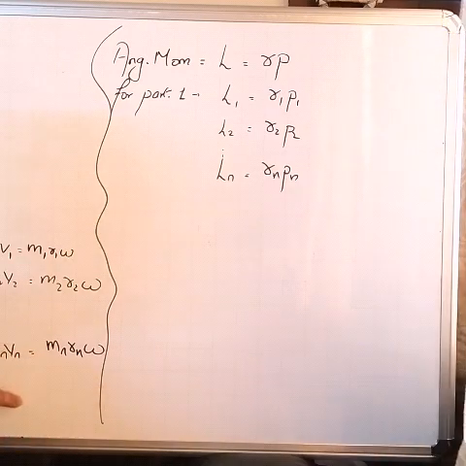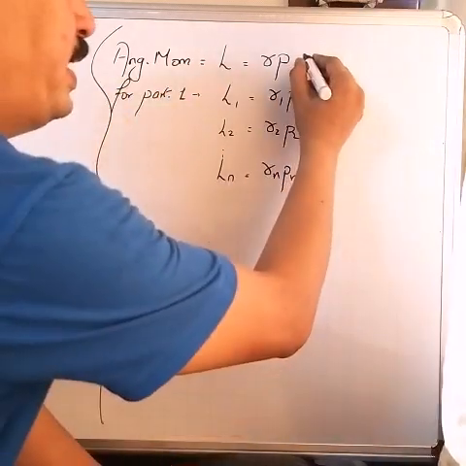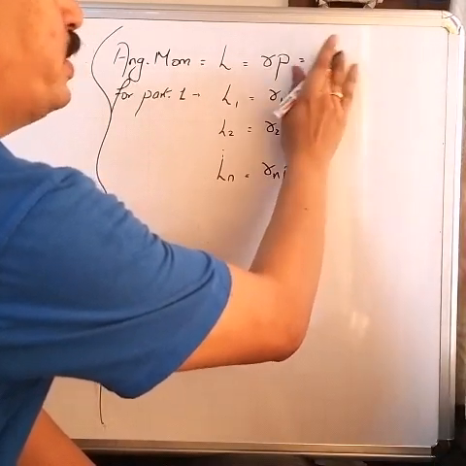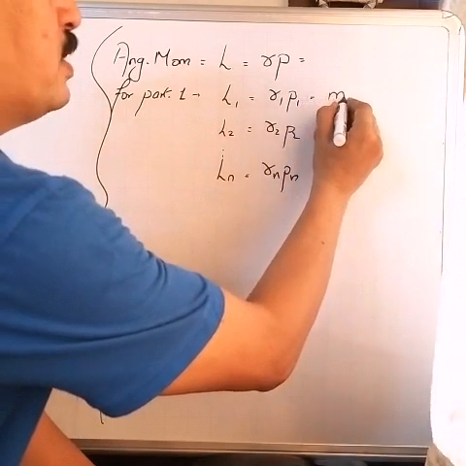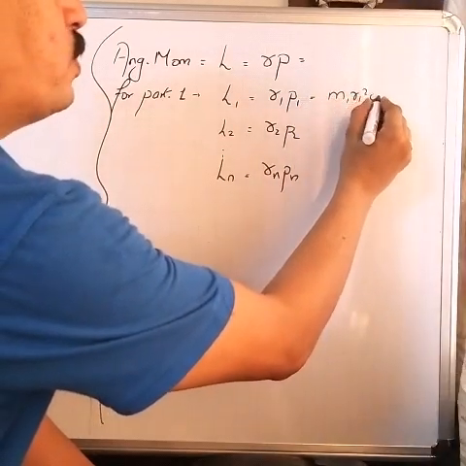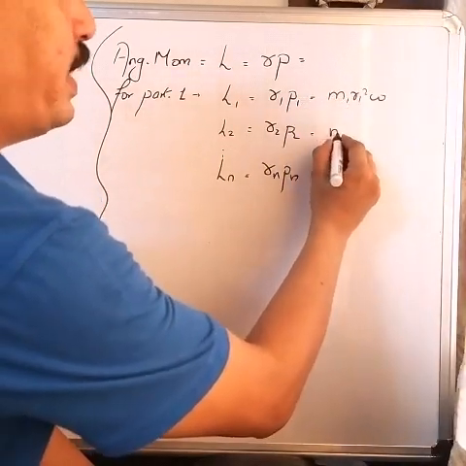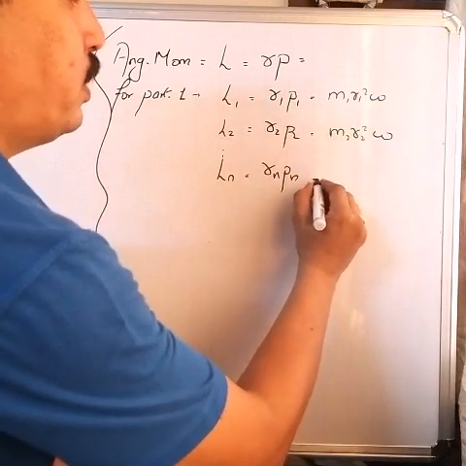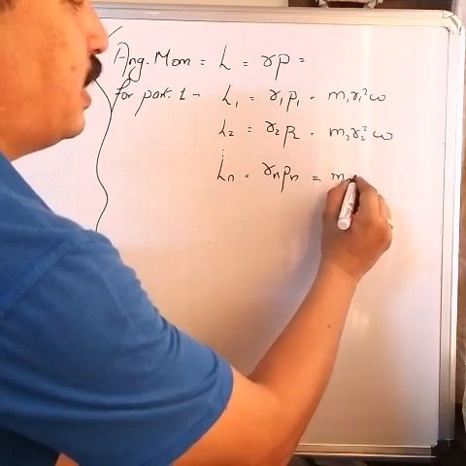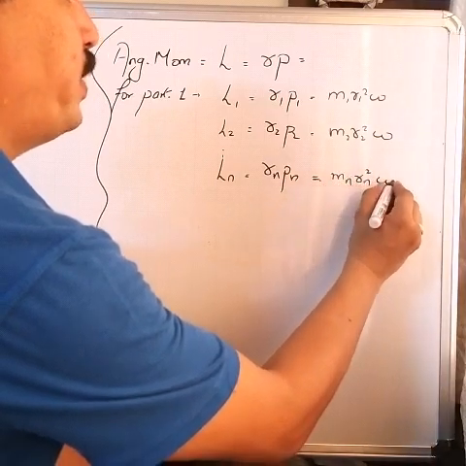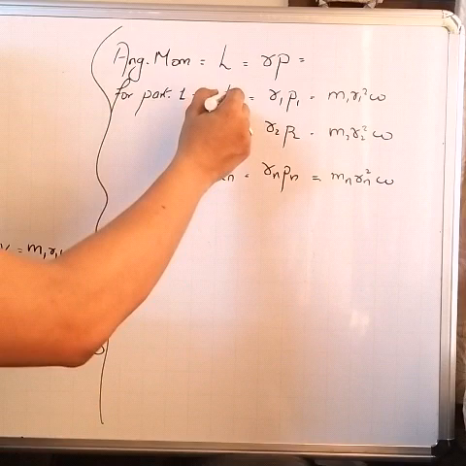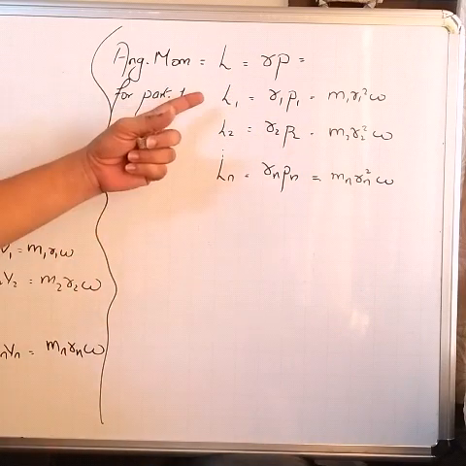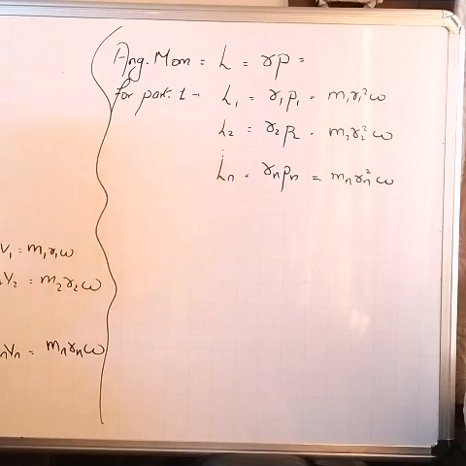Let us put the values in this equation. It will come out m1 r1 square omega. This will come out m2 r2 square omega, and this will come out mn rn square omega. These will be the angular momenta of each particle, L1, L2 up to Ln.